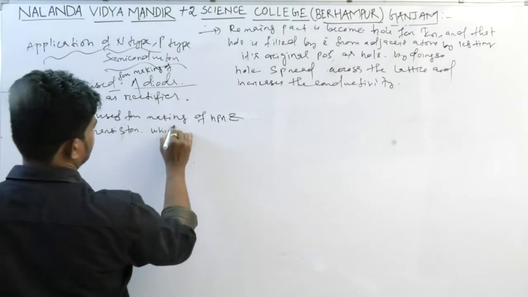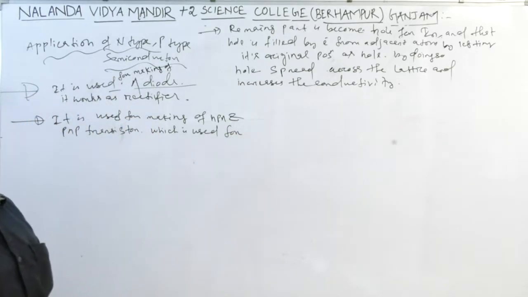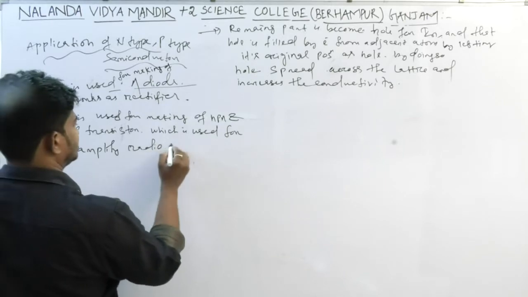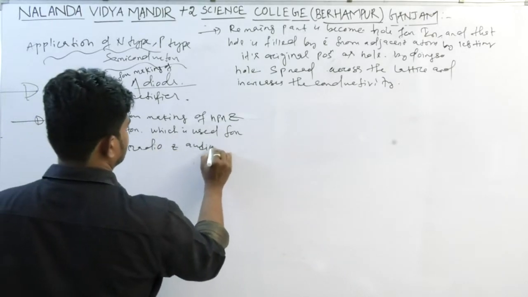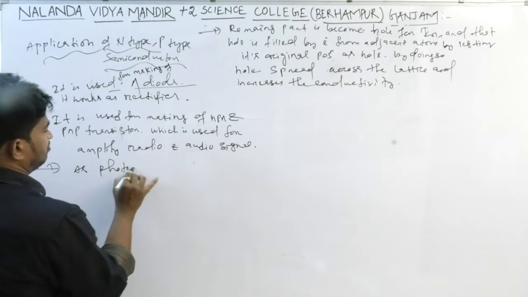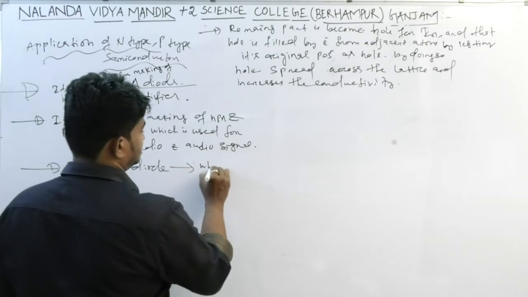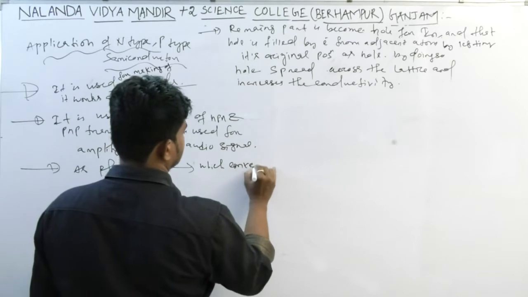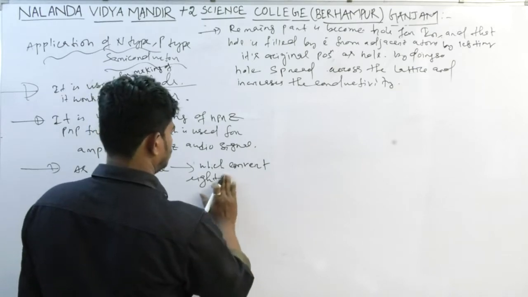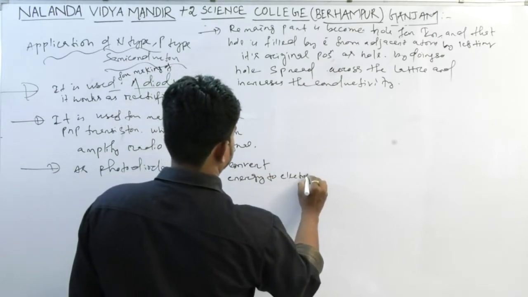Transistors are used for amplifying signals, such as radio and audio signals, and as a photodiode, which converts light energy to electrical energy.